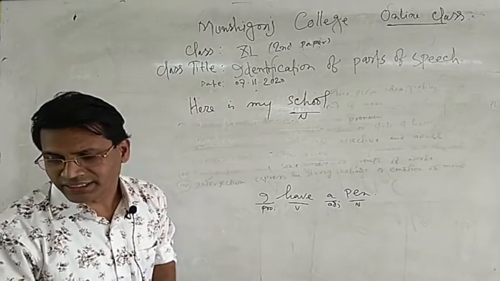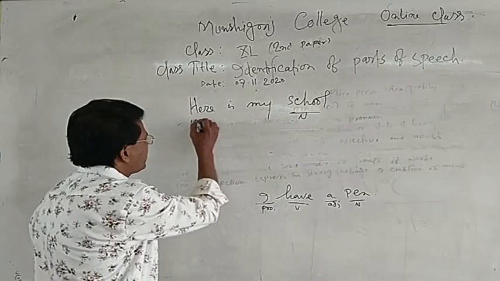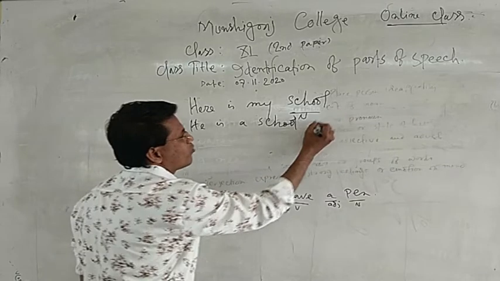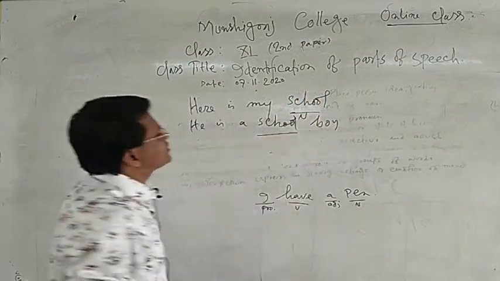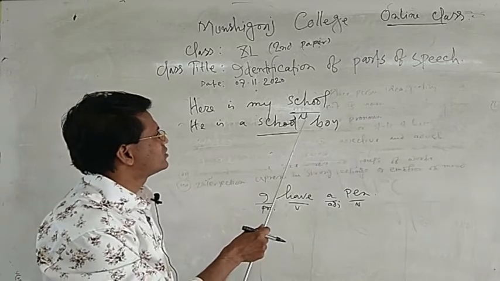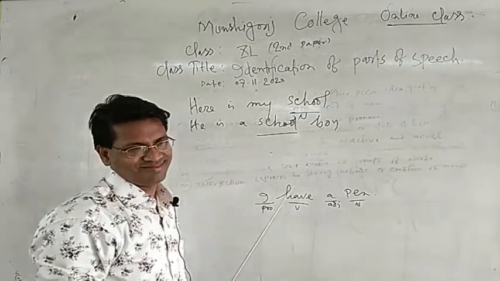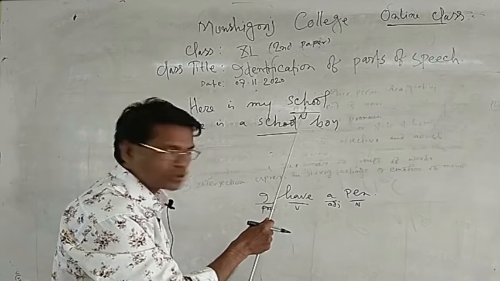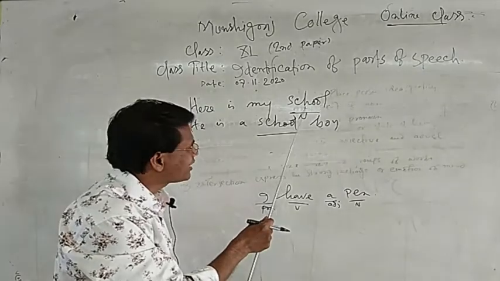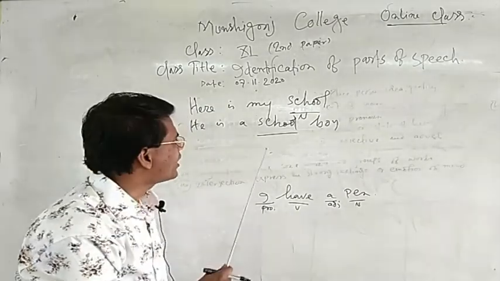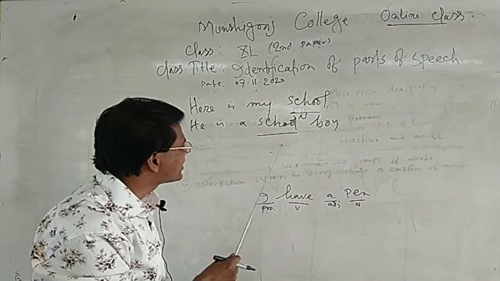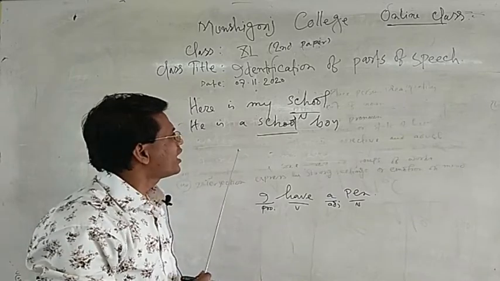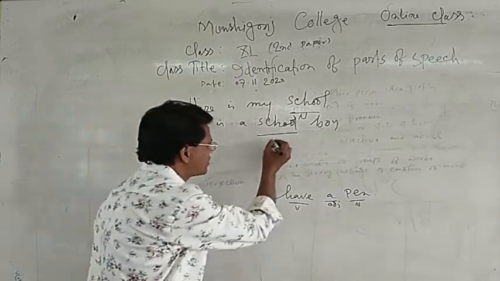In the next sentence, he is a school boy. In the first sentence, school is a word which has been used as a noun form. But in the next sentence, the same word school has been used as an adjective form, because it's an adjective.